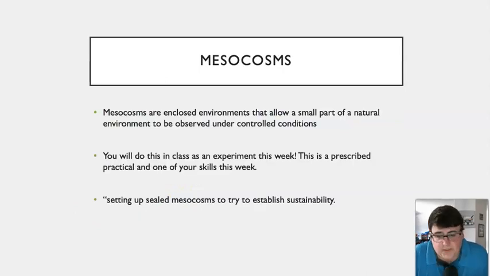Now, you're going to do an experiment this week or next week, depending on time availability, on mesocosms. Mesocosms are closed environments that allow a small part of a natural environment to be observed under controlled conditions. You're going to do this in class. It's a prescribed practical, so it can be examined in the final examination at the end of year 12. The skill that we'll be testing is setting up sealed mesocosms to try to establish sustainability. And again, we're going to be looking at that this week in class.